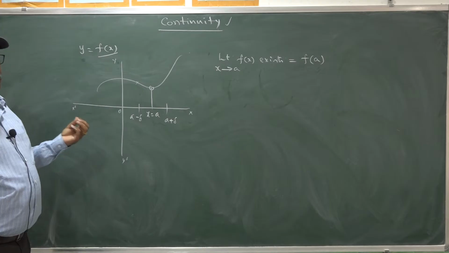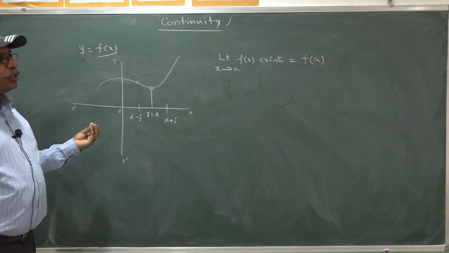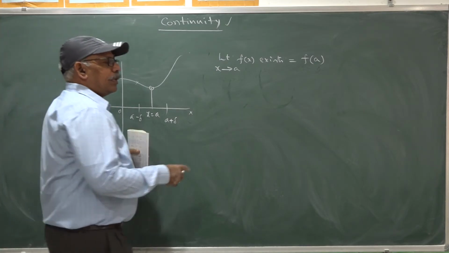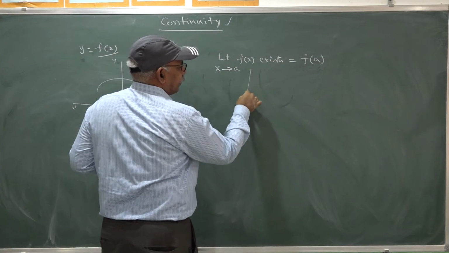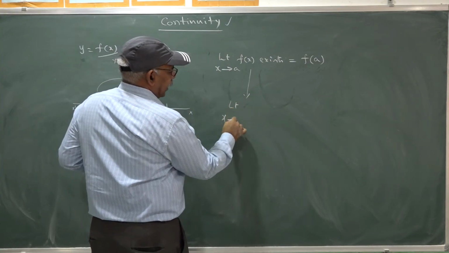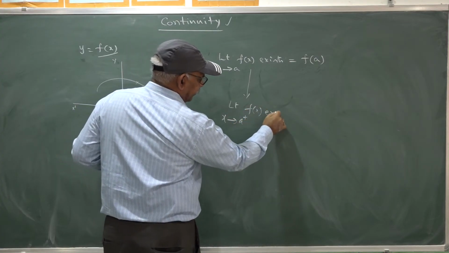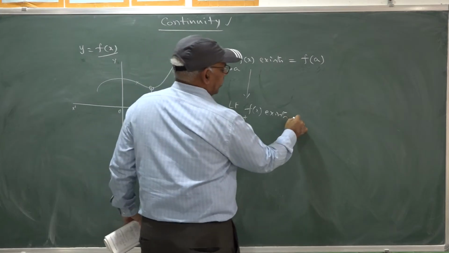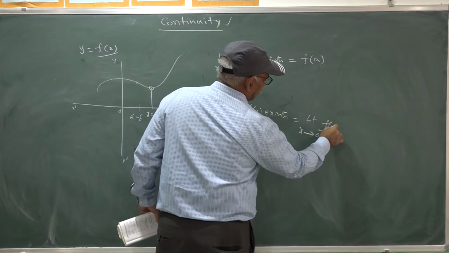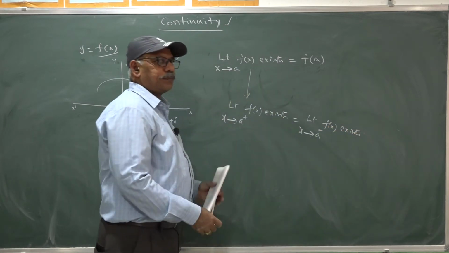That means f is said to be continuous whenever the limit as x goes to a of f(x) exists and is equal to f(a). Here the limit exists means the right limit at a exists and it is equal to the left limit at a. Exists in the sense it takes a finite value.